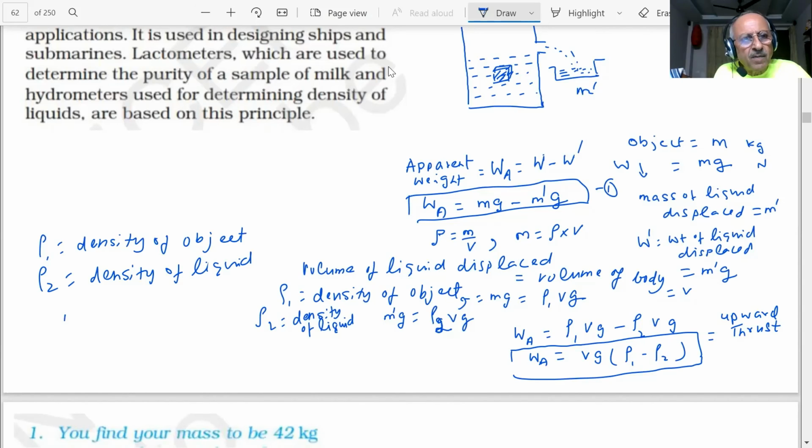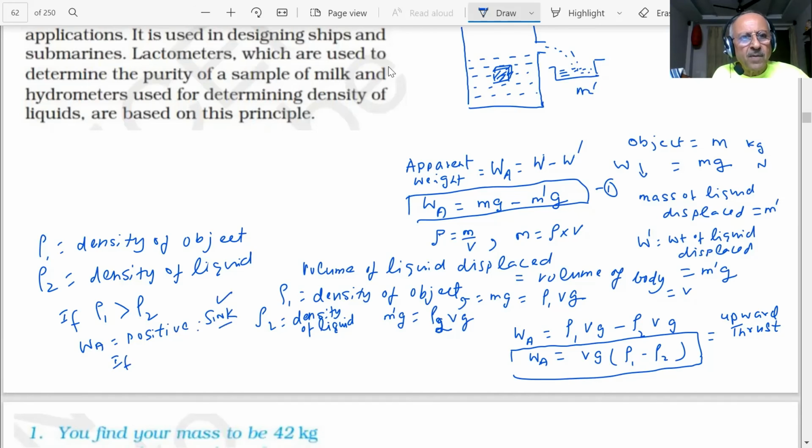Now, student, an interesting thing is this. If ρ1 is greater than ρ2, if the density of the object is greater than the density of this liquid, what will happen? The WA will be positive. Yes or no? Yes, sir. The apparent weight will be more, right? Apparent weight is more. WA is positive. What does it mean? If this becomes more, then the object will sink. The object will sink if the density of the object is more than the density of the liquid.